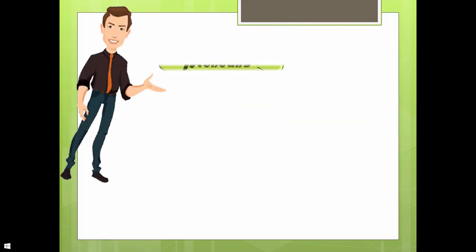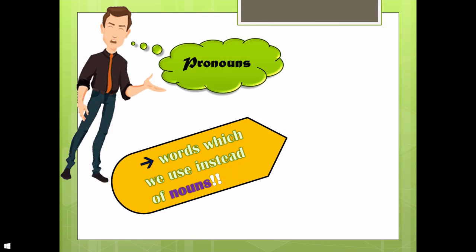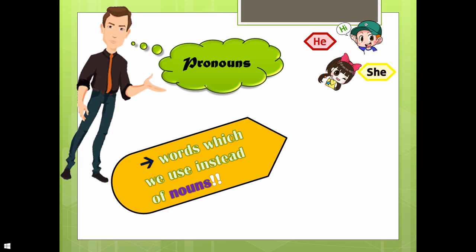Now, what are pronouns one more time? Pronouns are the words which we use instead of nouns. So again, for one boy, what will you use? He. For one girl, she. For one animal, it. For one thing, you are also going to use it.